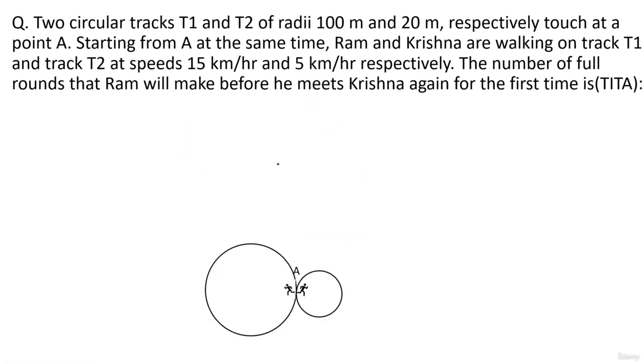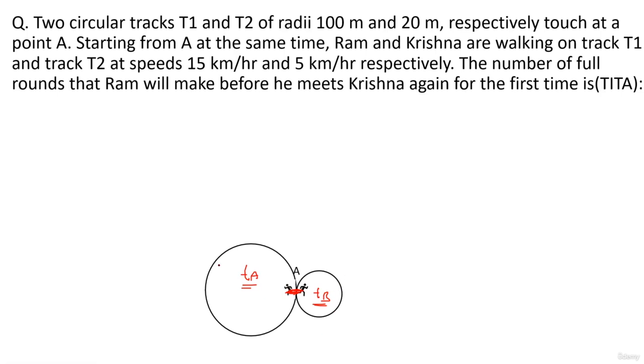So let's understand what is happening with the help of the diagram here. Here we have the larger track and the smaller track, different track lengths. And we have two people running across these tracks, and the starting point is common for both of them, that is A. So we have to find the individual time, let's say TA to reach A, and TB to reach its starting point A. And then you have to find out the LCM of TA and TB. Then we'll find out how many rounds will be taken.